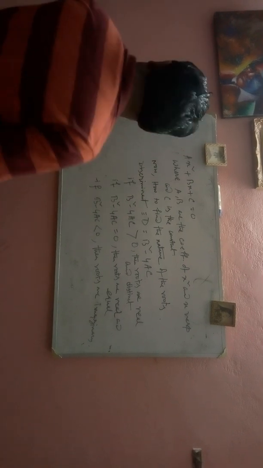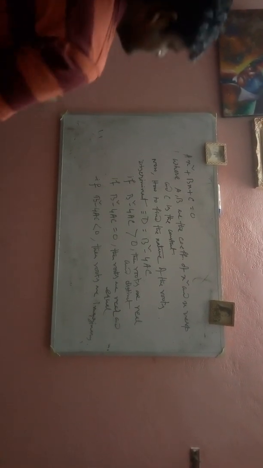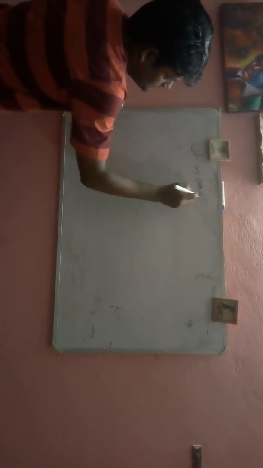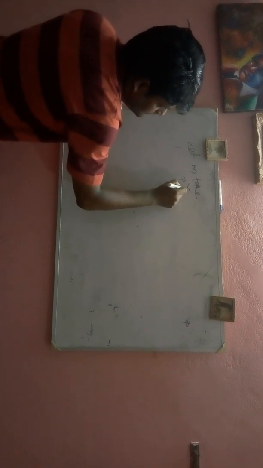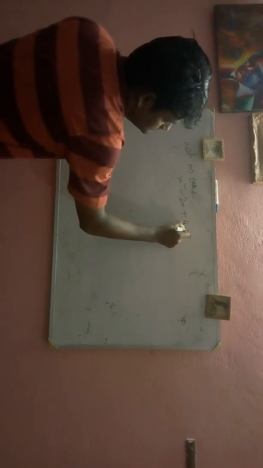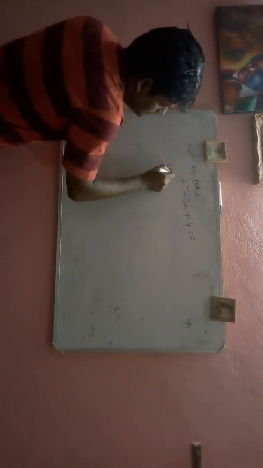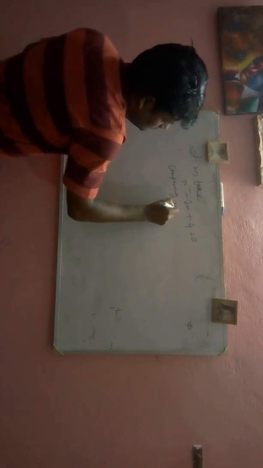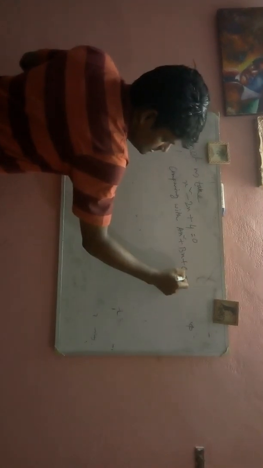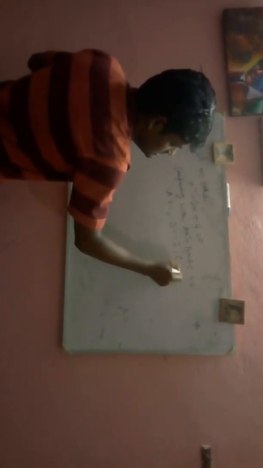Now, if we take any example, like, let us take x square minus 2x plus 4 equals 0. Comparing with ax square plus bx plus c equals 0, therefore a is equal to 1, b is equal to minus 2, c is equal to 4.